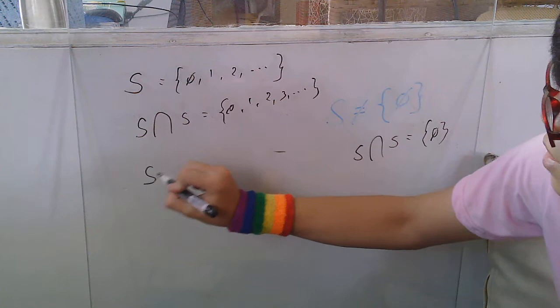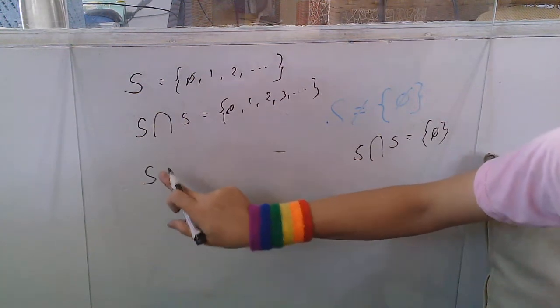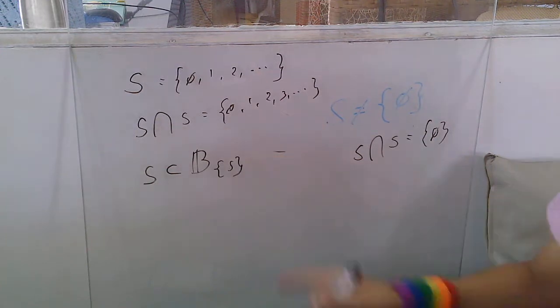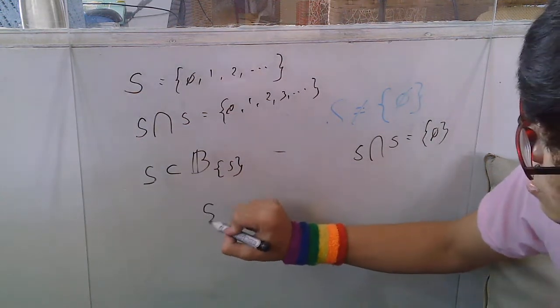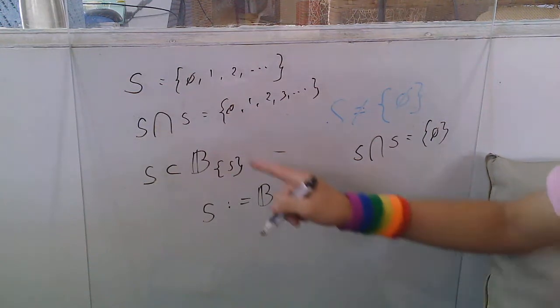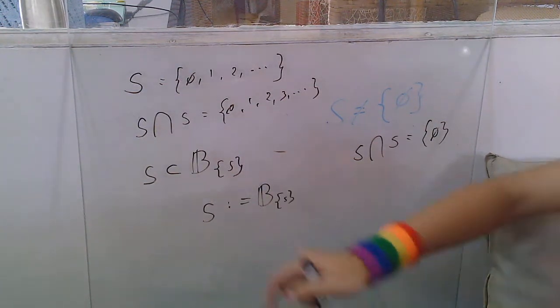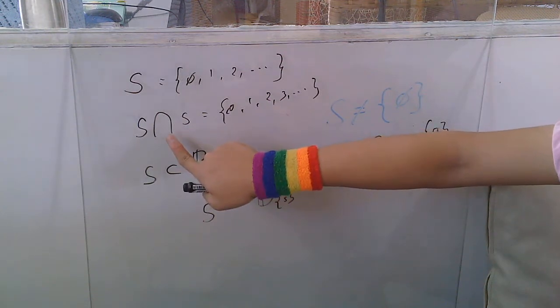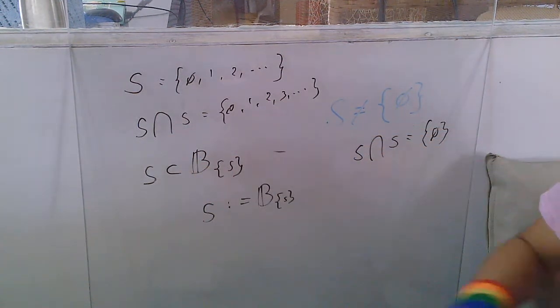So S is a subset, just a subset of its pussy set. I'm saying subset only and not proper subset because S defines the pussy set. So we can say from here that S defines the pussy set of itself. Because as we all know from the definition of a pussy set, the elements of the intersection of two sets are elements of the pussy set between those two sets.